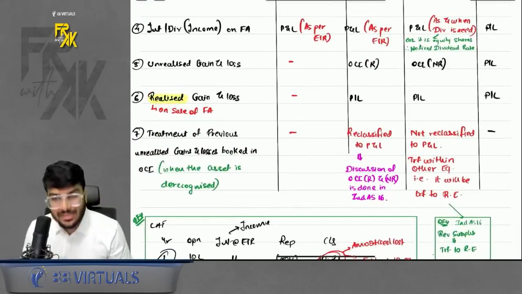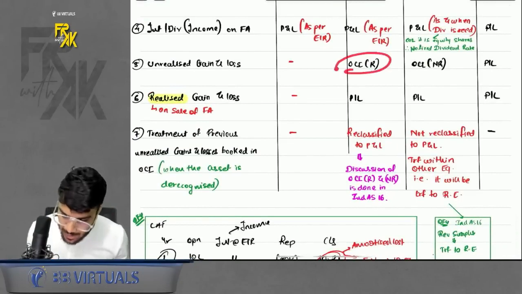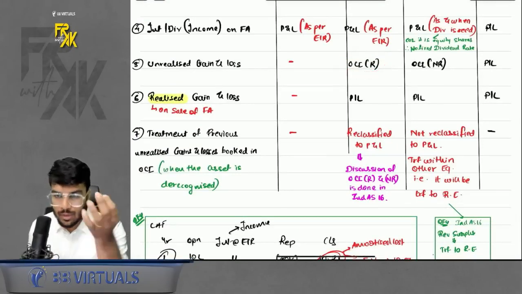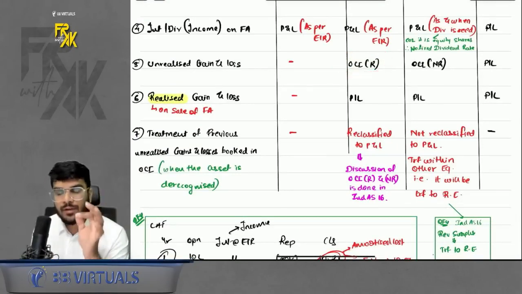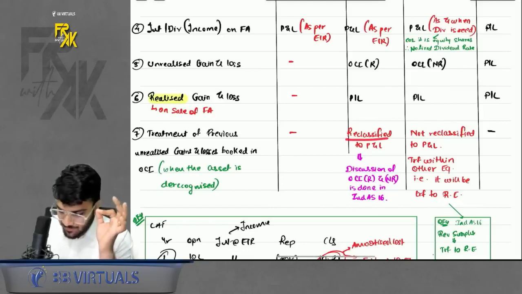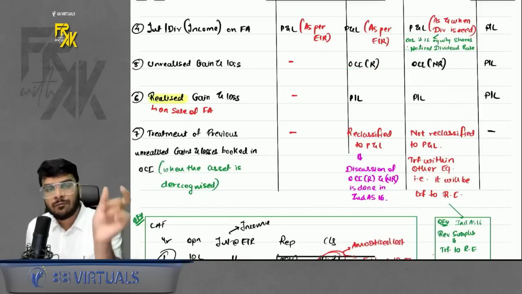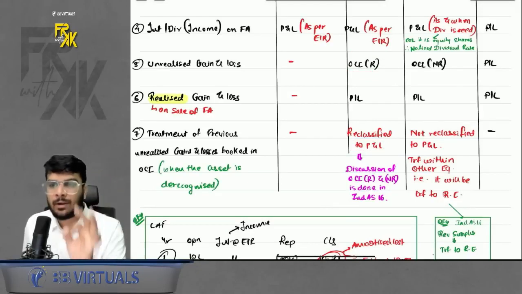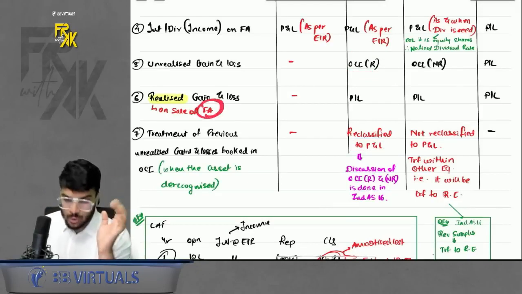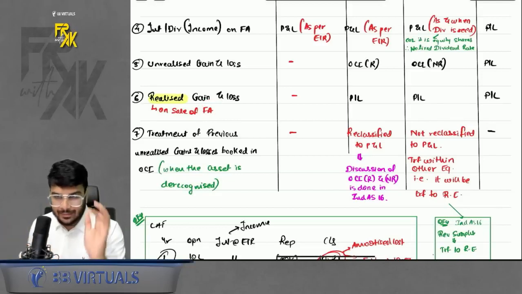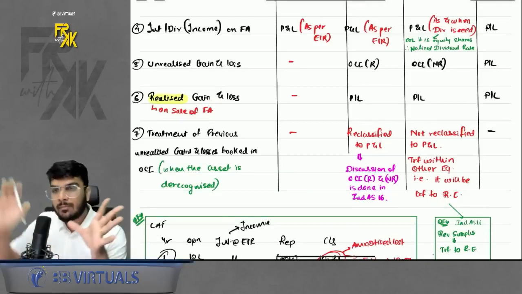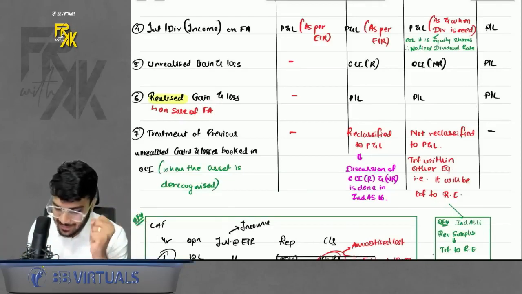Okay. So if you sell the asset, because it was OCI-R, what to do with the old balance of OCI-R? You will have to reclassify the profit booked in OCI-R to PNL, because the R in OCI-R means reclassified to PNL. That means when this financial instrument is going out of your books, the whole balance booked in OCI-R across the years will be reclassified to PNL.